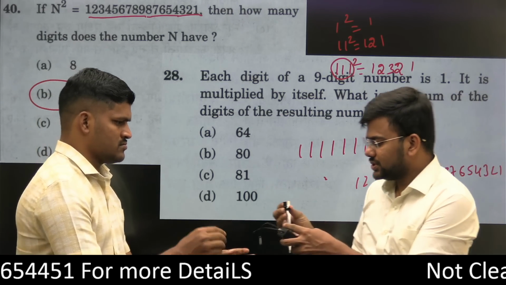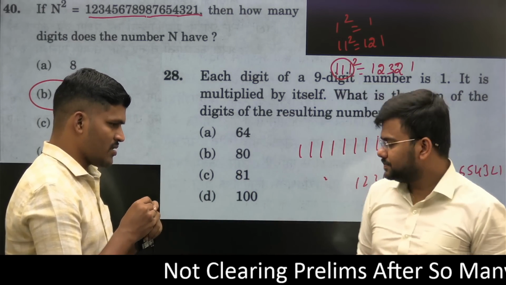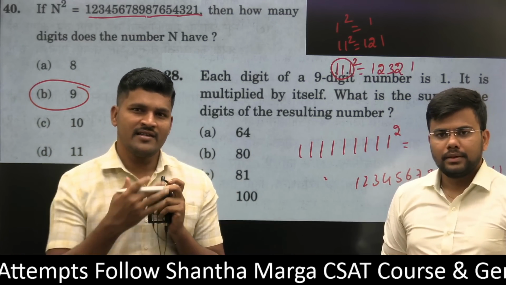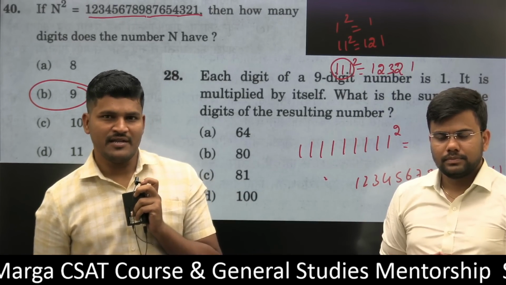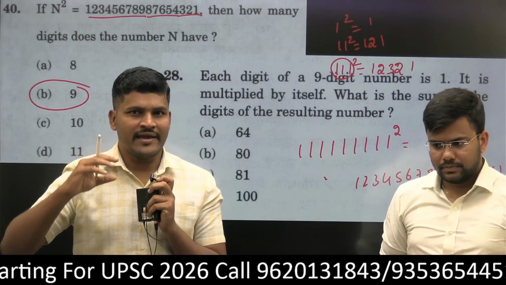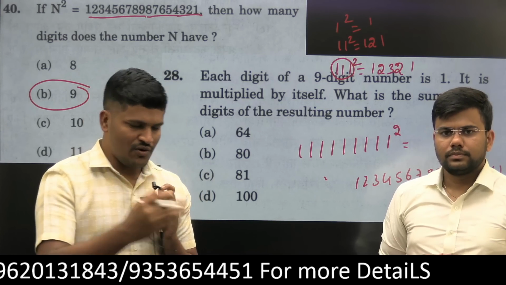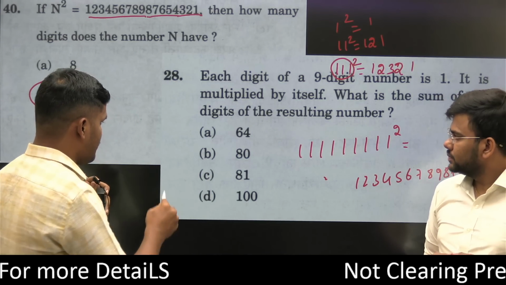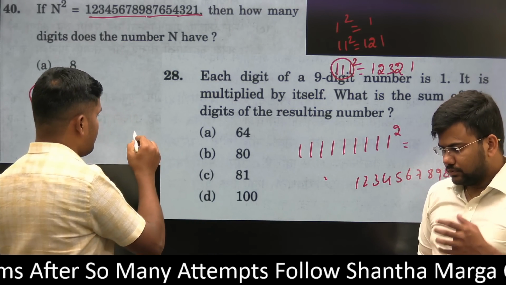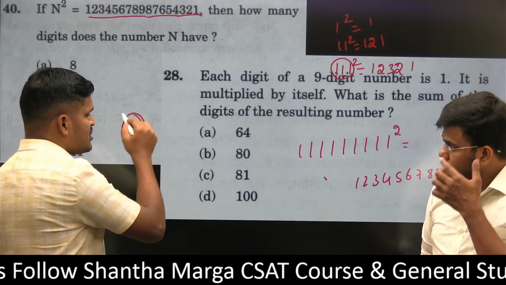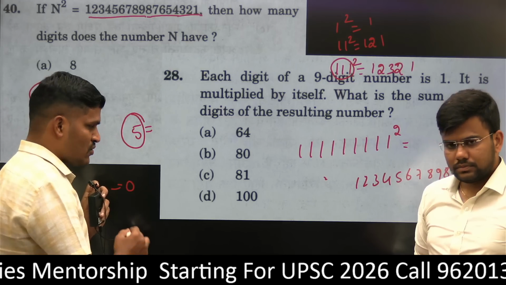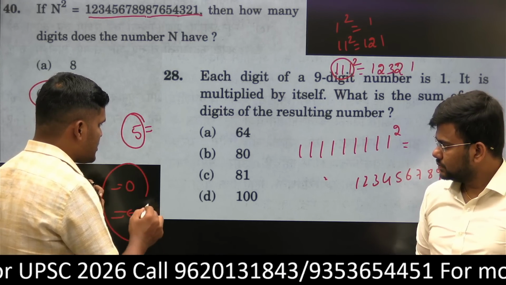Sir will add a few things to this. See, my dear students, as sir told, this is Vedic mathematics. The concept is old. All the features or characteristics related to particular numbers, I have told you in the previous class also. There are certain special characteristics associated with special numbers. For example, 5. In CSAT questions, the number ending with zeros, the number ending with 5, certainly this is a special feature of 5.